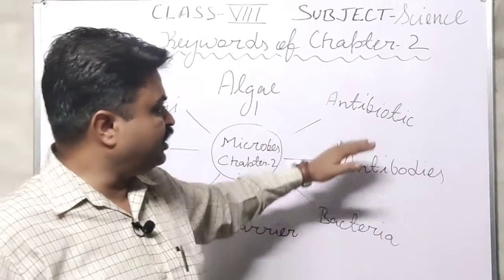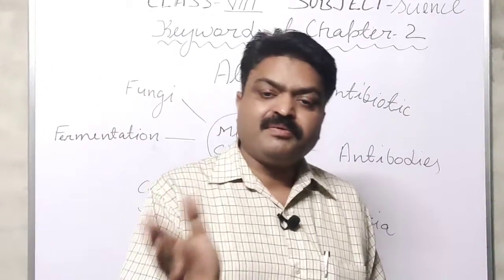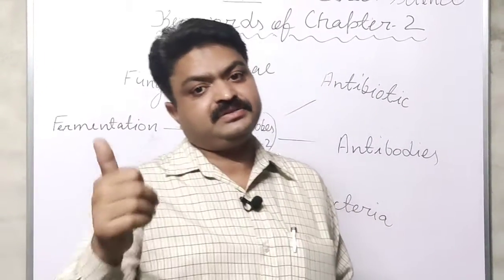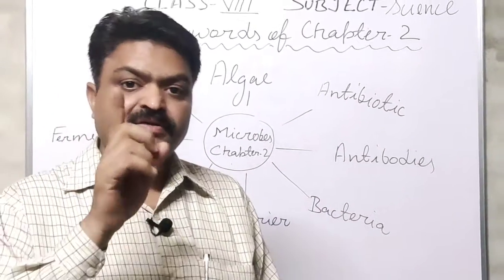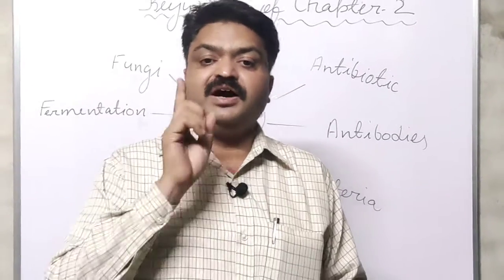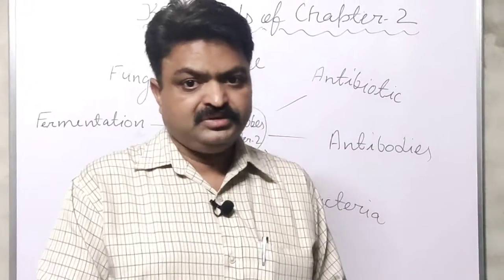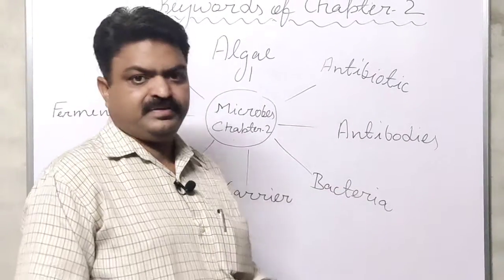They provide immunity against a particular disease, and they form antibodies in our body, and those antibodies fight against those pathogens.